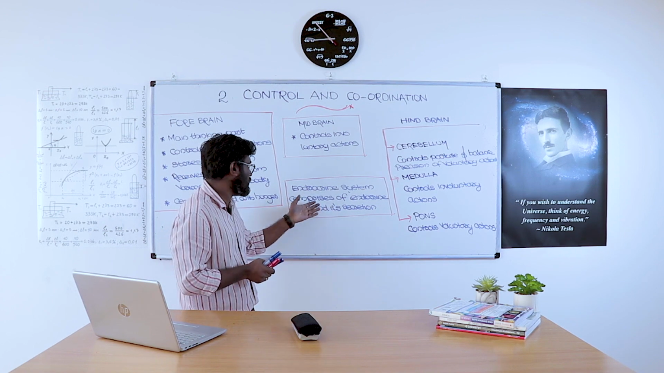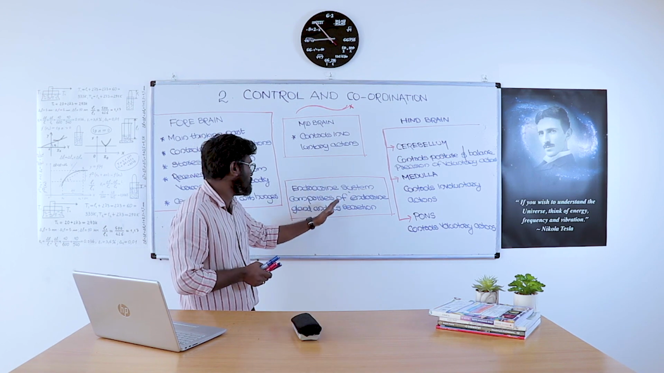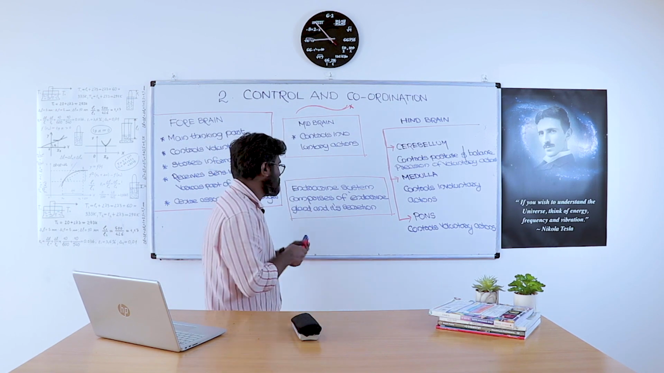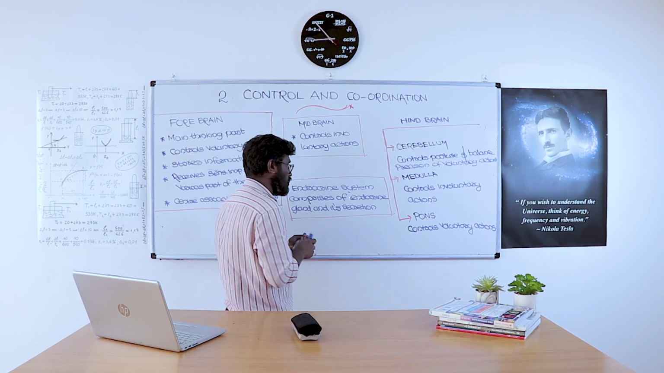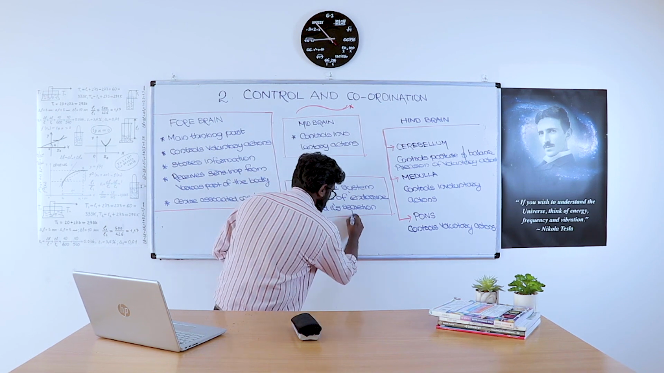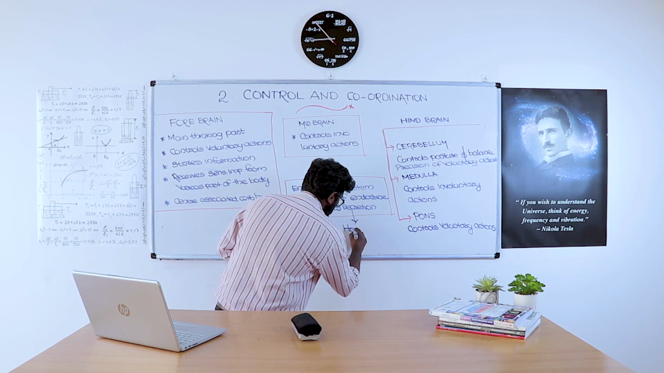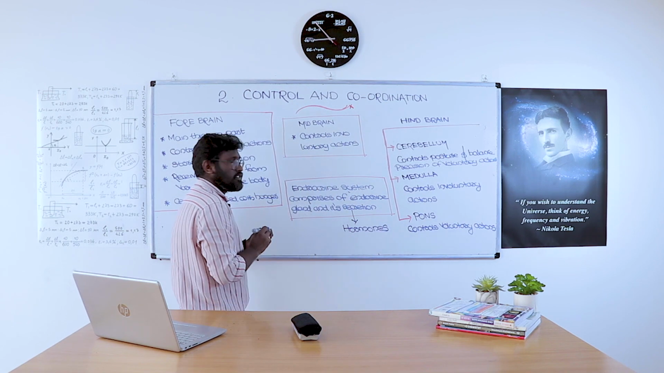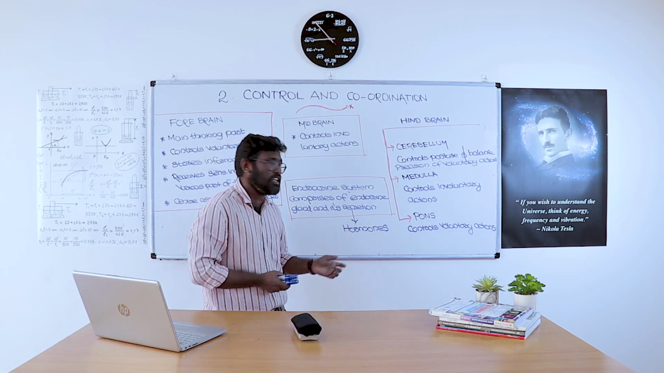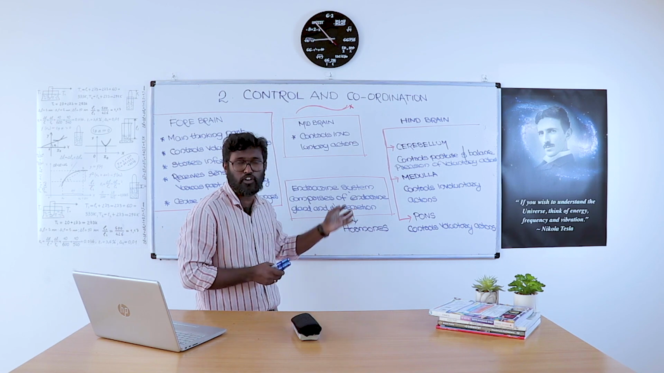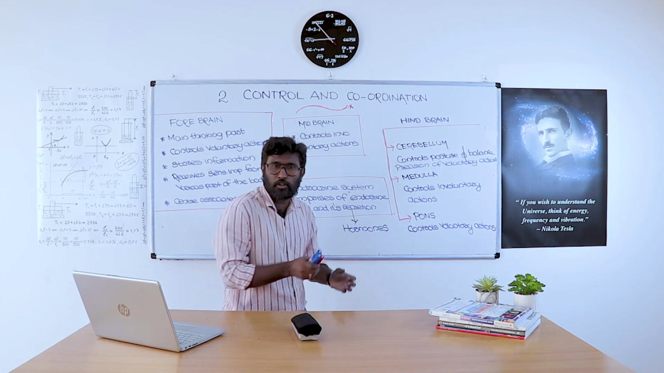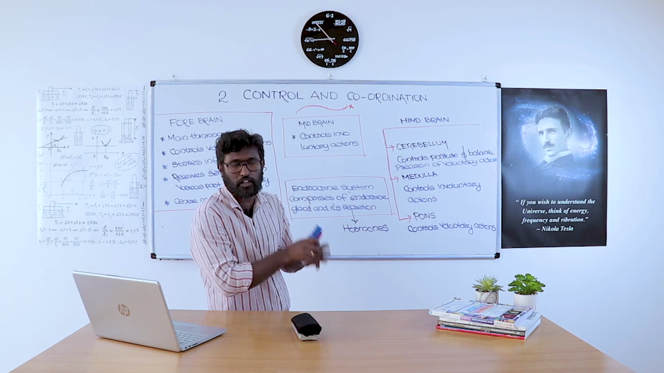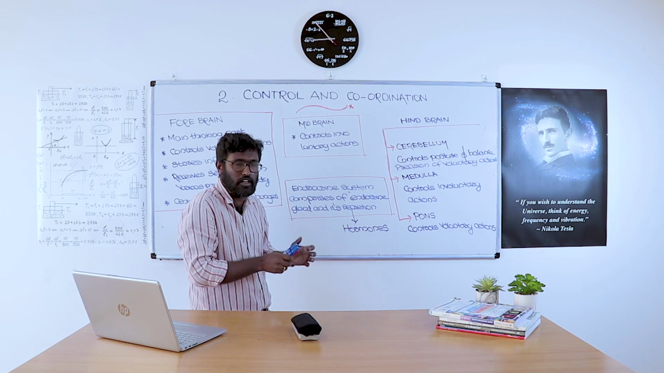What is meant by an endocrine system? The endocrine system comprises endocrine glands and their secretion, and the secretion is simply called hormones. So the endocrine system comprises endocrine glands and their secretion, which is called hormones. These hormones help the nervous system in the control and coordination of the human body.